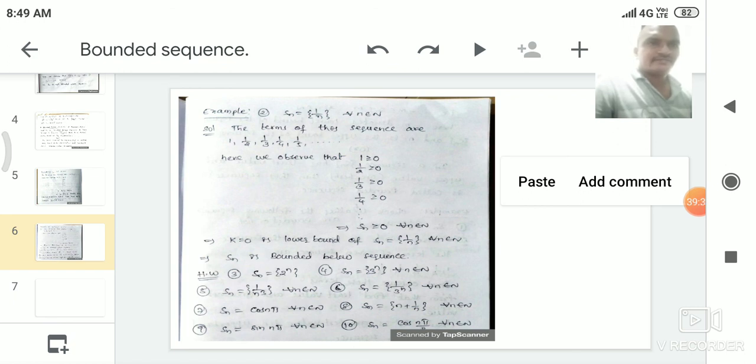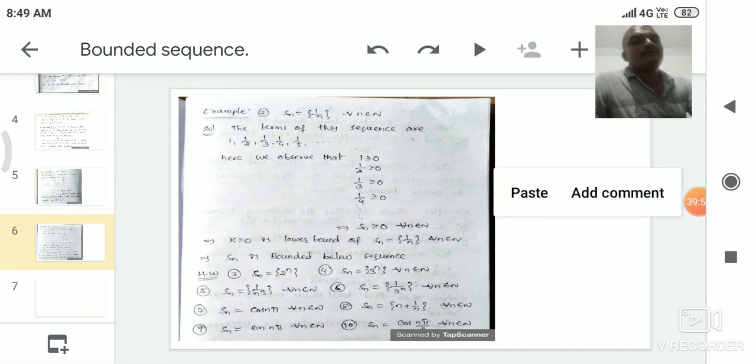The second term of the sequence is minus 1, since the 2 gets cancelled and the cos pi value is minus 1, and the third term of the sequence is 0. So the terms of the sequence are 0, minus 1, 0. The fourth term, if you substitute n equal to 4, is 4 pi by 2, the 2 gets cancelled, and the cos 2 pi value is 1. Therefore, the terms of this sequence are 0, -1, 0, 1.